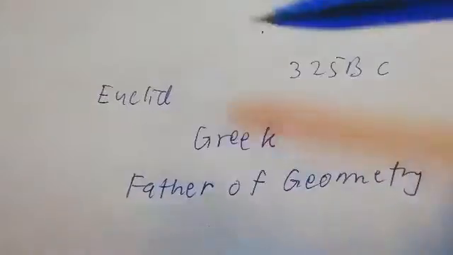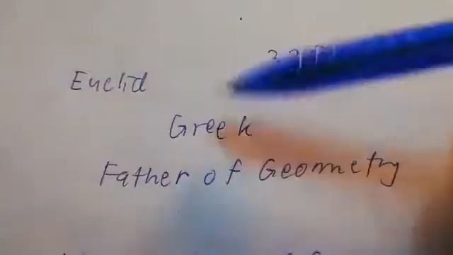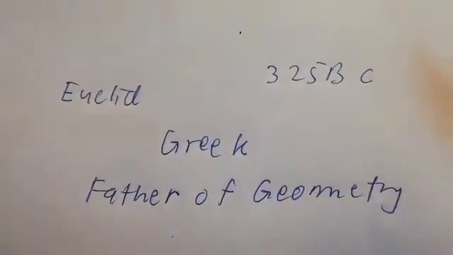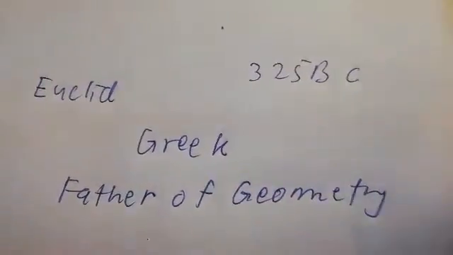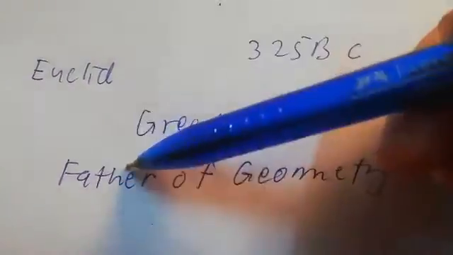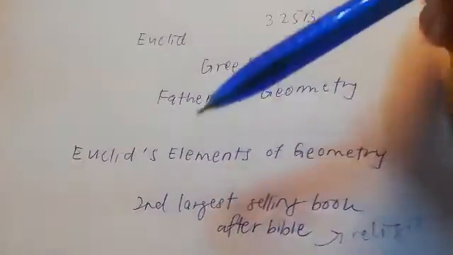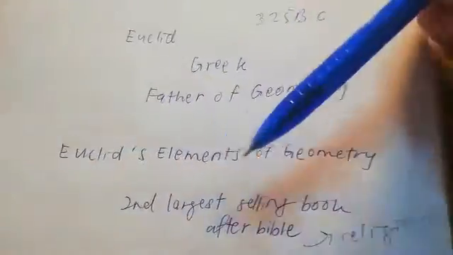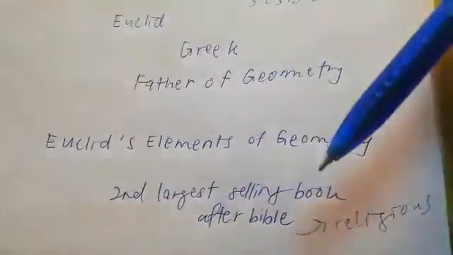Around 325 BC, Euclid was a Greek mathematician who taught at Alexandria, or what we call Iskandaria, in Egypt. He is also known as the father of geometry. He is famous for his work, Euclid's Elements of Geometry, which became the second largest selling book after the Bible.